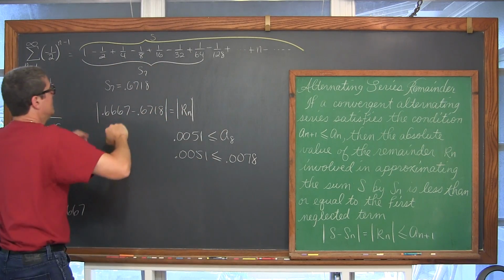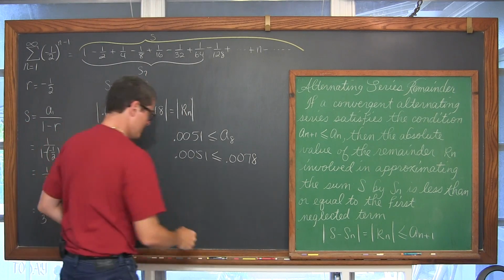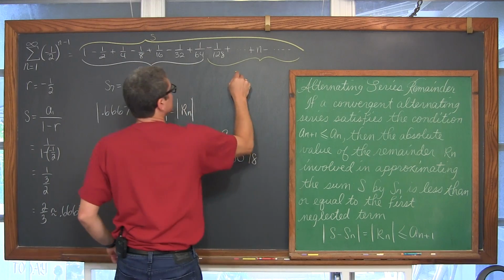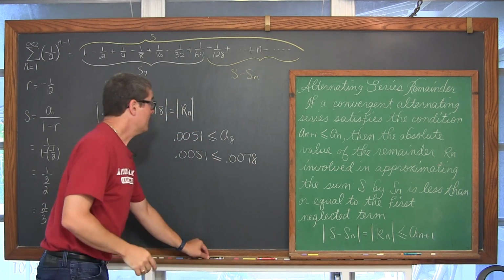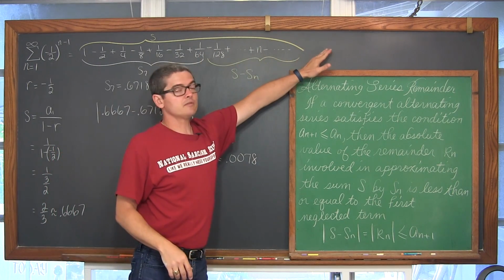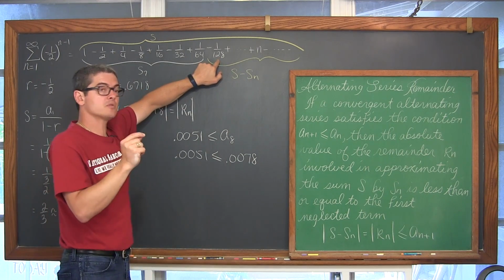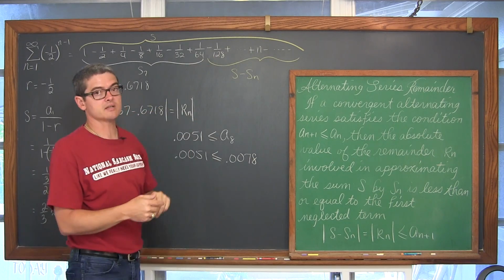Here's the partial sum, or S sub n. This is S minus S sub n. And the absolute value for the sum of all of these terms is always going to be less than that first neglected term in the remainder.